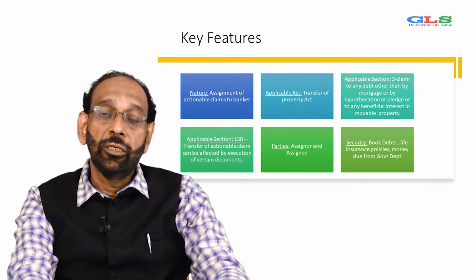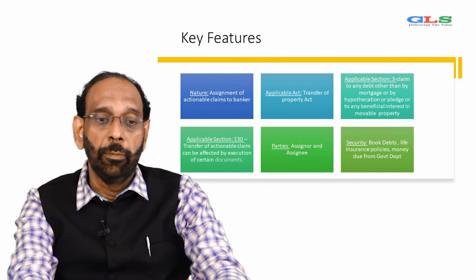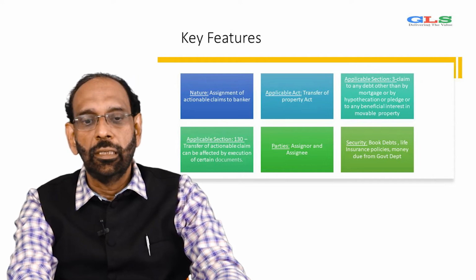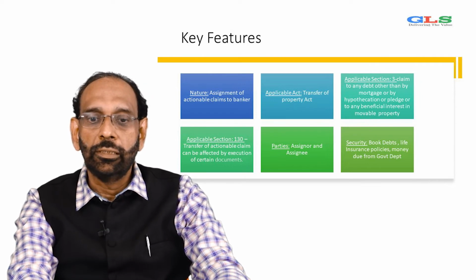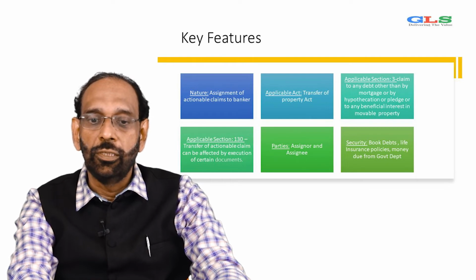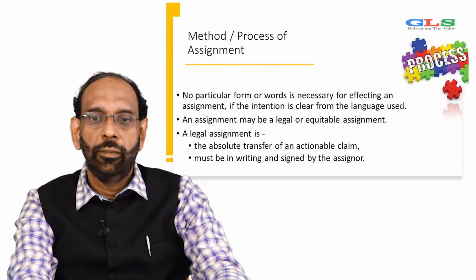Now, the application of section 130. The transfer of an actionable claim can be effected by execution of certain documents. Which are the parties here? Assigner and assignee. And what is the security here? That is book debts, life insurance policies, money due from the government, etc. Method and process of assignment.